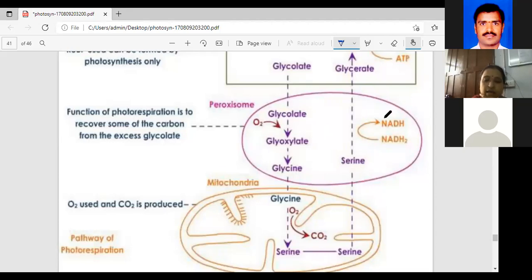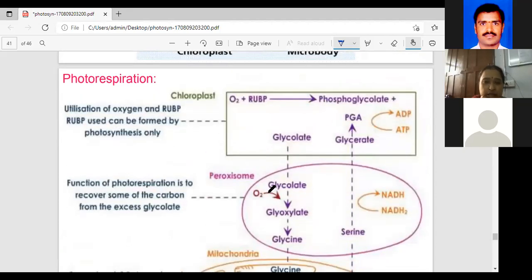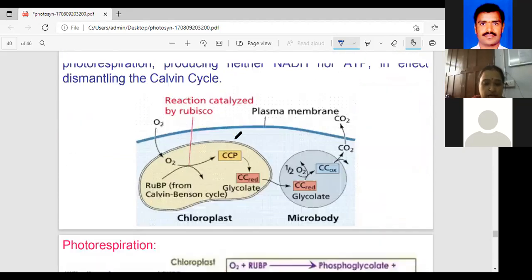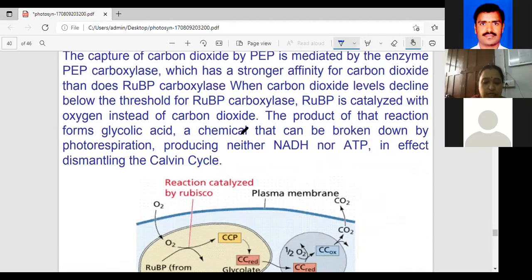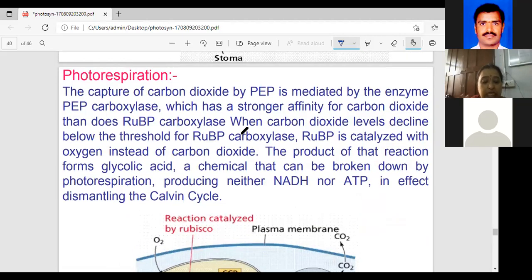See, in this photorespiration cycle, the total process is reported only in C3 plants. Listen carefully, very important. This process is totally reported only for C3 plants, essentially due to the dual nature of the enzyme.